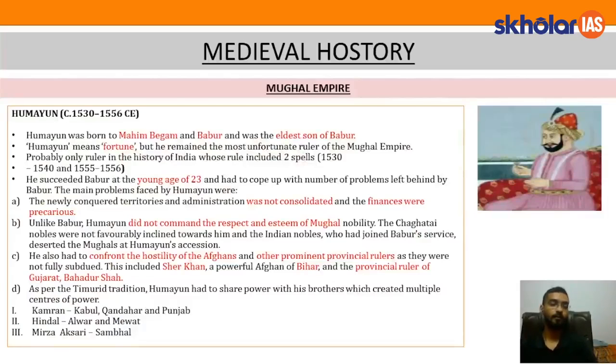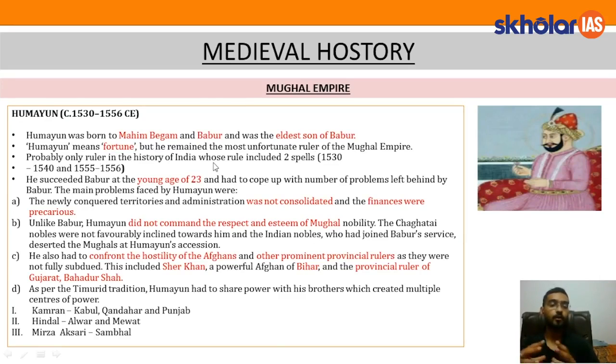So, he ruled from 1530 to 1556, but there is a gap of 15 years in between, which we'll read about. Humayun was born to Mahim Begum and Babur and was the eldest son of Babur. So, according to the law of primogeniture, he should be the king, so he became king. Humayun means fortune, but he remained the most unfortunate ruler of the Mughal Empire. Now, why is he the most unfortunate ruler of the Mughal Empire? We'll also read about this.